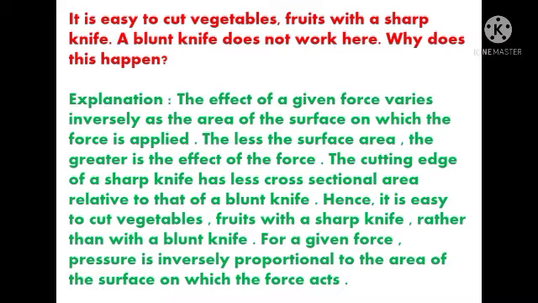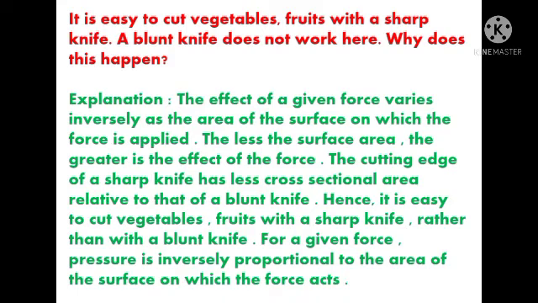It is easy to cut vegetables and fruits with a sharp knife. A blunt knife does not work here. Why does this happen? Students, you all may have cut vegetables using a sharp knife. So it's easily cut using a sharp knife. But when you are using a blunt knife, it does not work. So why does this happen, students?